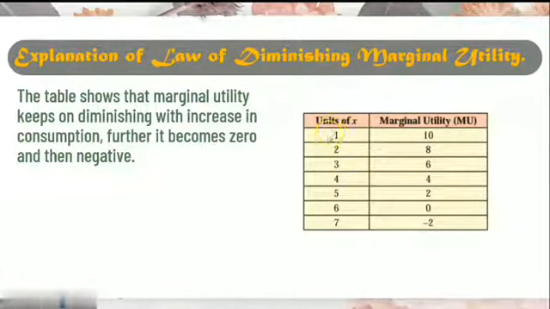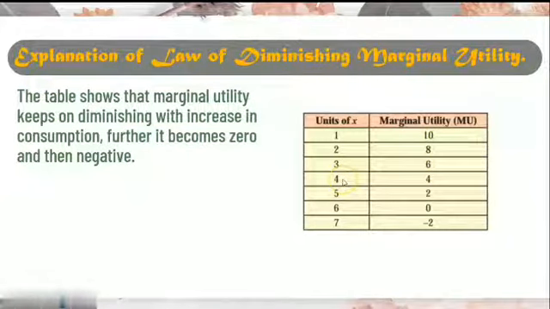Therefore, when the person consumes the first, he is getting the maximum satisfaction, that is 10, and he is going to proceed with the second. Marginal utility starts declining. From 10 it comes to 8. Then as the person consumes the third, marginal utility again declines from 8 to 6.